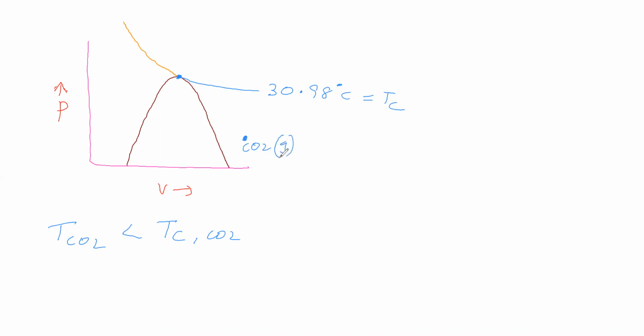For this point, the temperature of carbon dioxide is this much. It is less than critical temperature. Now, to liquefy this carbon dioxide gas, what shall we do? Shall we change the number of moles, or we need not talk about the number of moles of carbon dioxide?